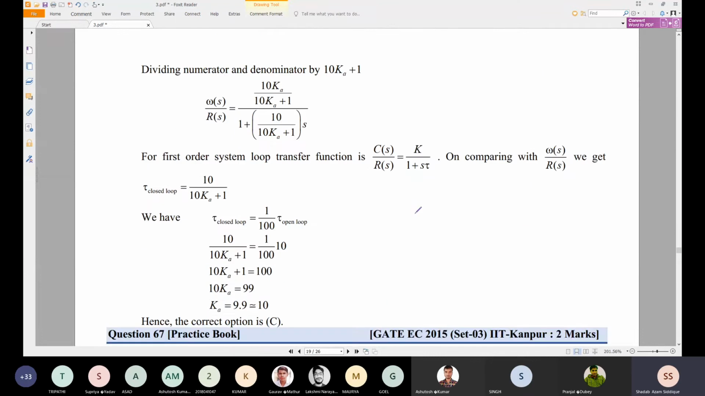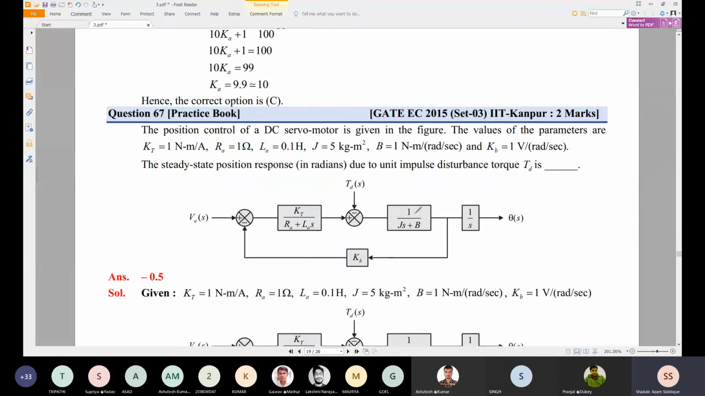So you can go through this problem also. Now we have another problem, which is given as, see this problem you can see, and this problem was asked in 2015, which is set by IIT Kanpur. Okay, so the position control of a DC servo motor is given in the figure.